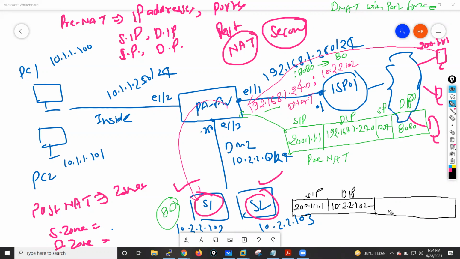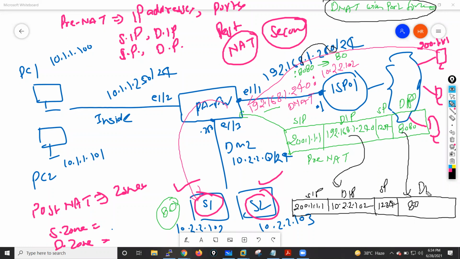The source port is similar, 1234. But because we have configured DNAT with port forwarding, the port translation will also happen. First the IP will be translated, and after that the port number will also be translated. So this time the port becomes 80. This is your destination port.